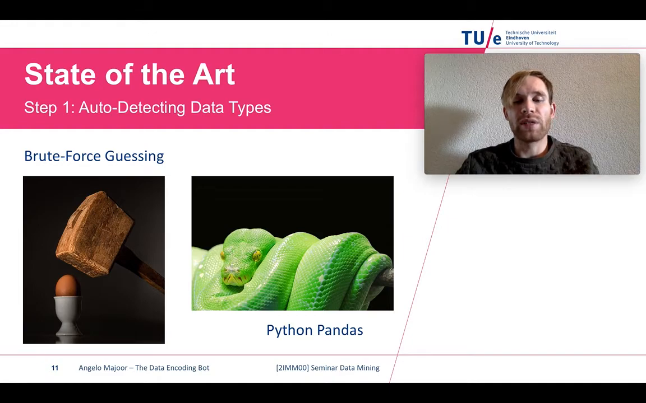The other solution is Python pandas, which is already out there. So a lot of people use Python and use pandas, and pandas has the read CSV function that already automatically infers data types from a CSV file. But it only does this for integers, floats, and considers the rest to be strings.